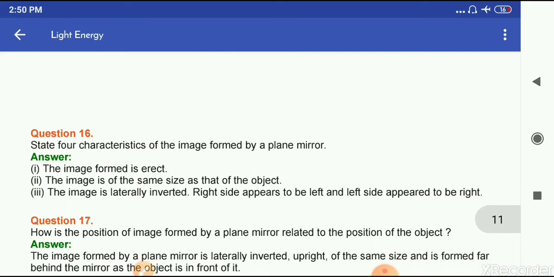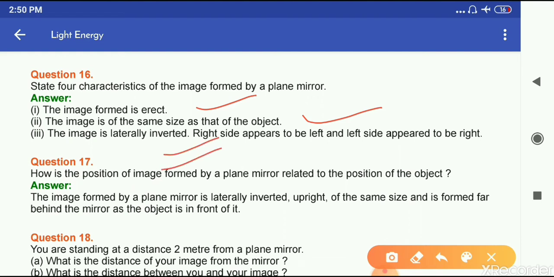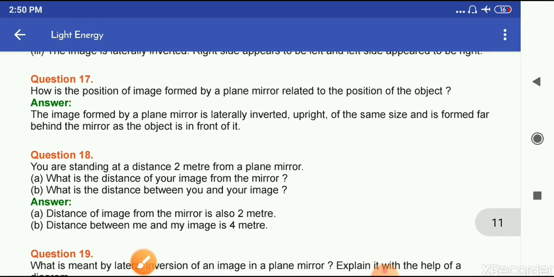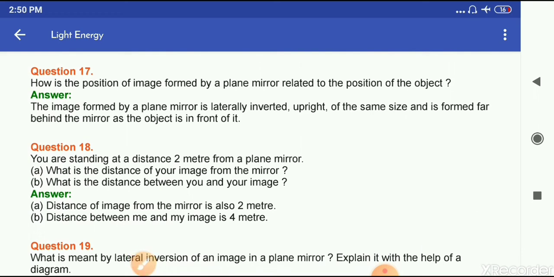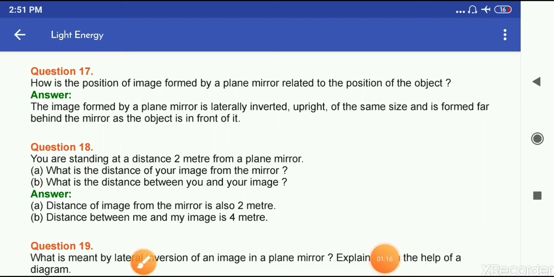Now question number 16. State four characteristics of the image formed by a plane mirror. The image formed by a plane mirror is erect. The image is of the same size as the object and the image is laterally inverted. Okay, so these are the characteristics of the image formed by a plane mirror. Question number 17. How is the position of the image formed by a plane mirror related to the position of the object? The image formed by a plane mirror is laterally inverted, upright, and of the same size and is formed as far behind the mirror as the object is in front of it.